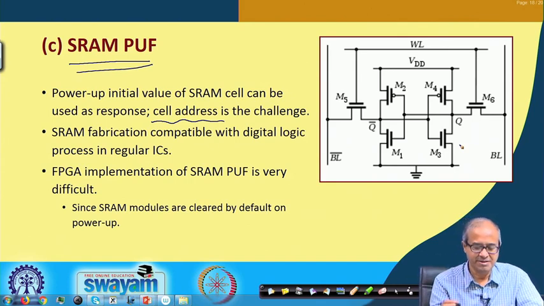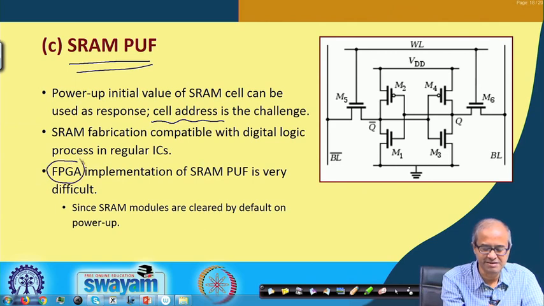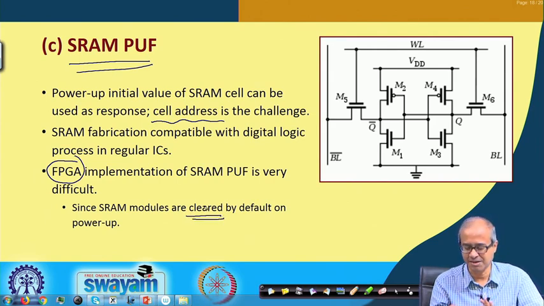Okay. But this SRAM PUF is more easy for an ASIC design, for an ASIC chip, but for FPGA implementation, SRAM PUF is very difficult, because in FPGA whenever you are initializing the power, all SRAM cells are reset to 0 by default, they are cleared. So, you cannot use this PUF using SRAM for FPGAs.